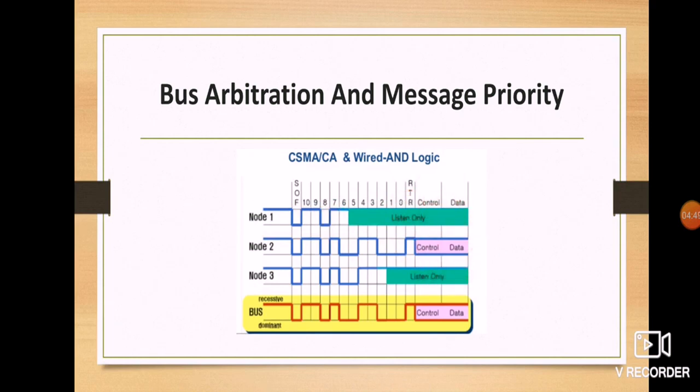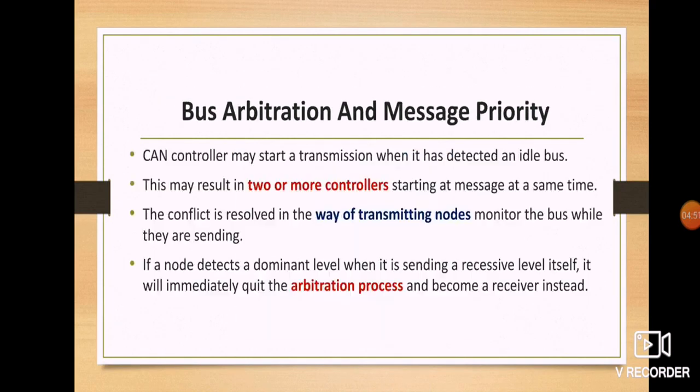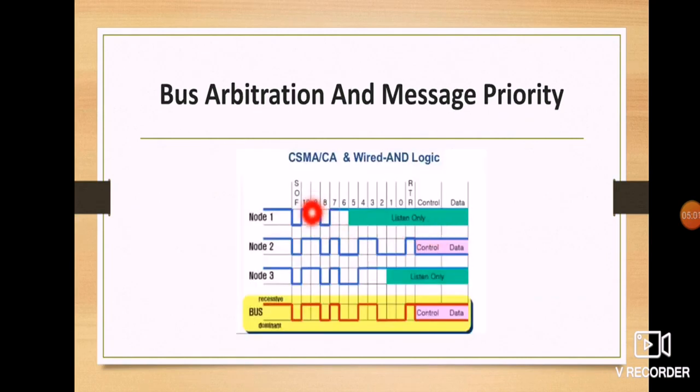This is what I wanted to tell here. If the node detects a dominant level when it's sending a recessive level itself, it will immediately quit the arbitration process and become a receiver instead. Here these three acted as masters, but as soon as node 1 and node 3 lose arbitration, they are converted into slaves.